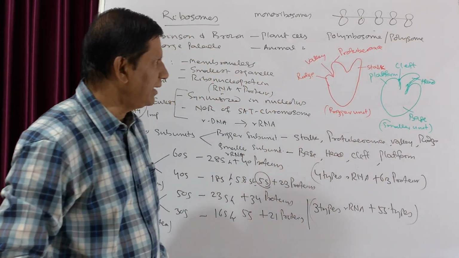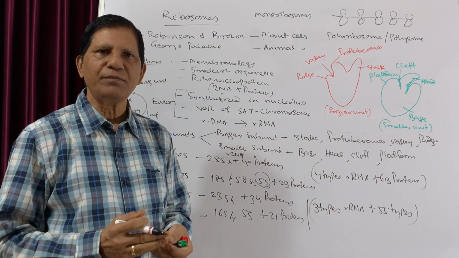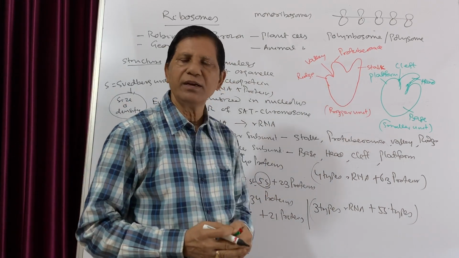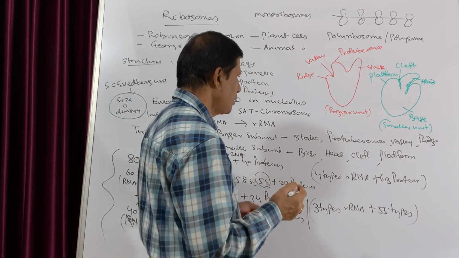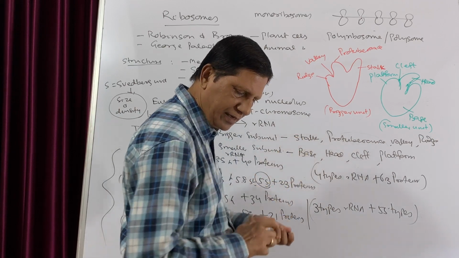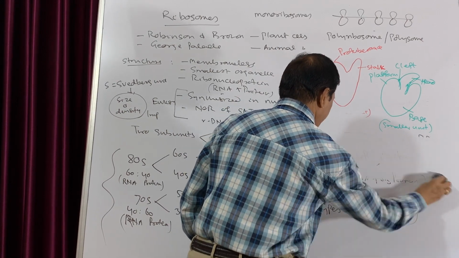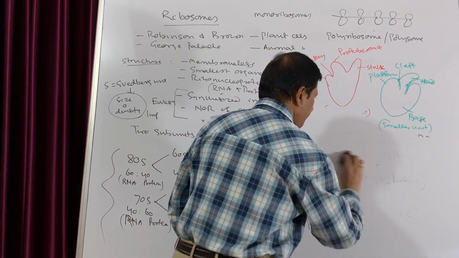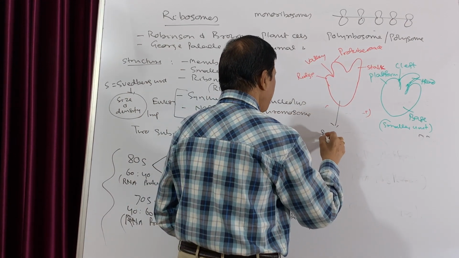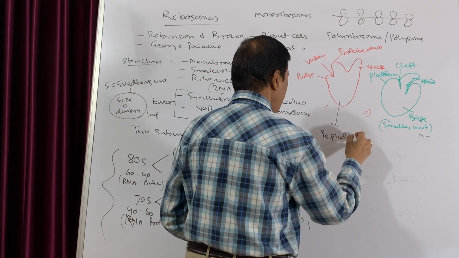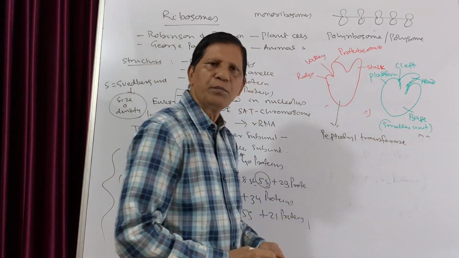Now another important thing is, inside this bigger unit there is an enzyme, because the main function of the ribosome is protein synthesis, and for protein synthesis the enzyme is peptide transferase. The bigger unit contains the enzyme peptide transferase, and this is actually not a protein enzyme.